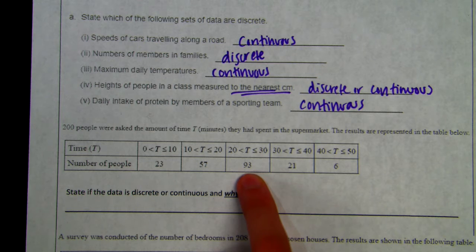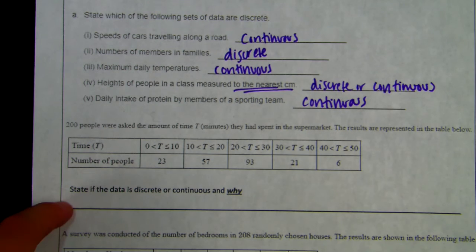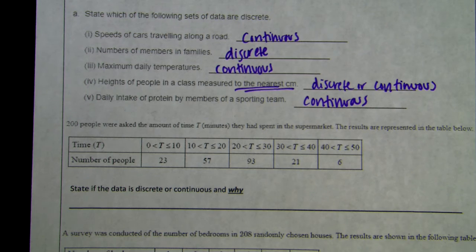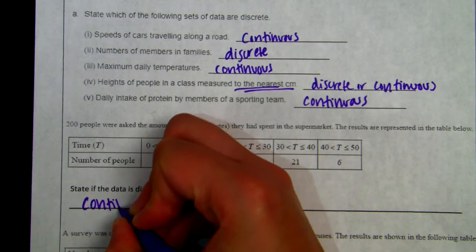We see that the most is between 20 and 30 minutes. That seems pretty accurate based on when I go to the supermarket, but we don't care about that right now. So state if the data is discrete or continuous and why. There are two reasons why I think this is continuous. So I'm going to write that it's continuous.